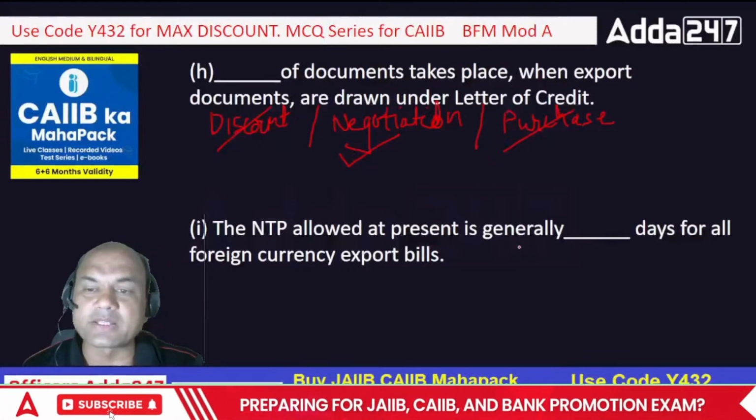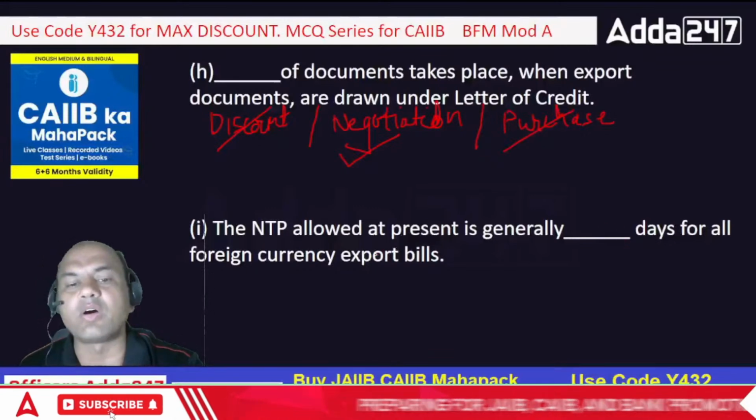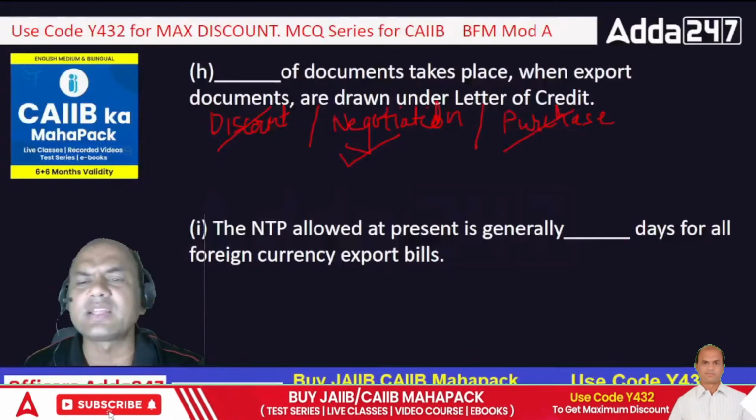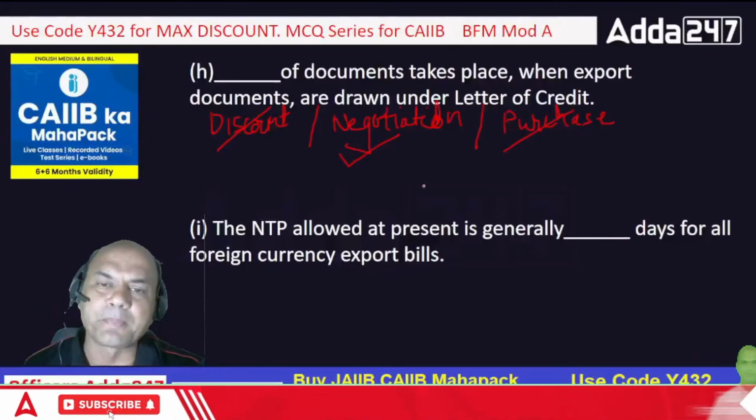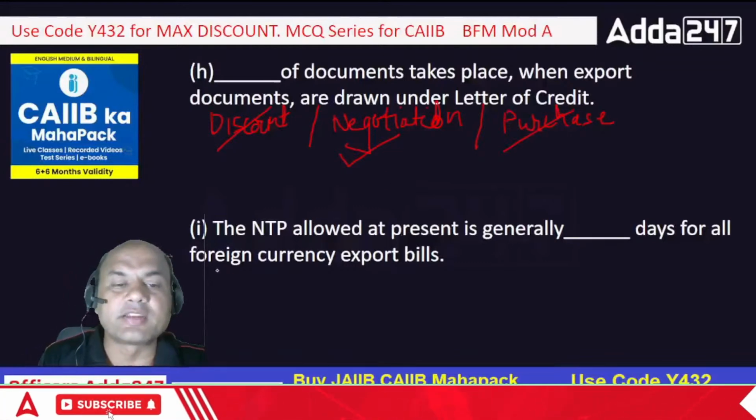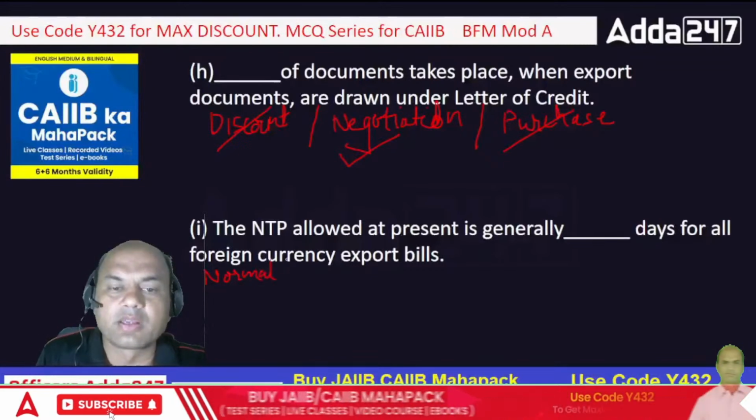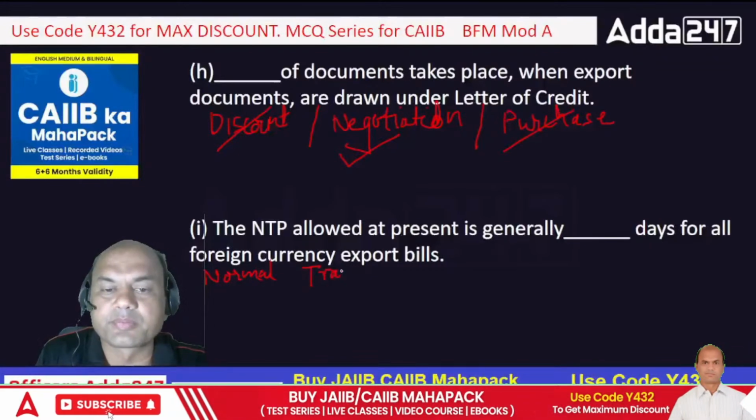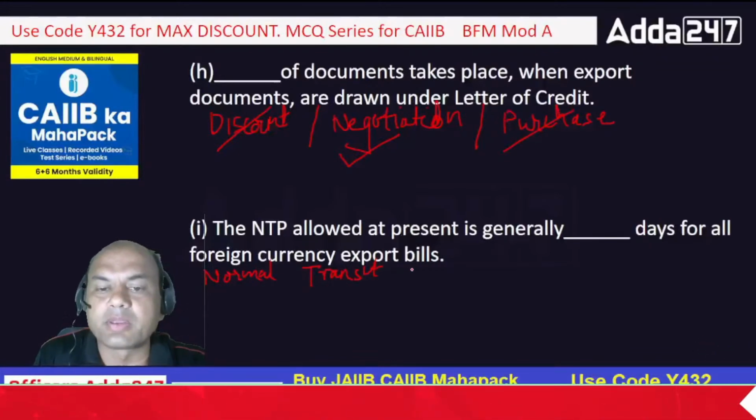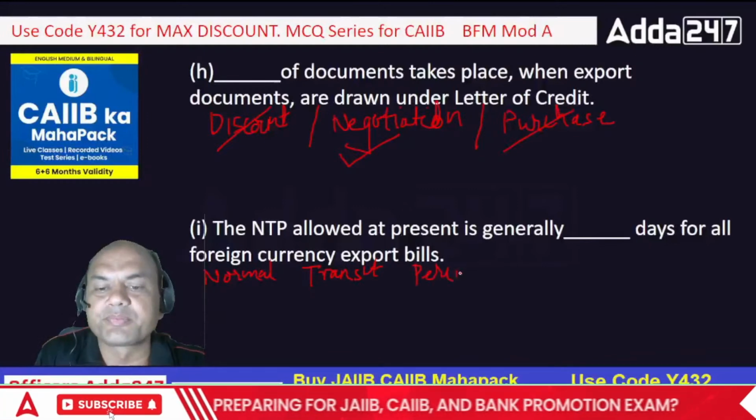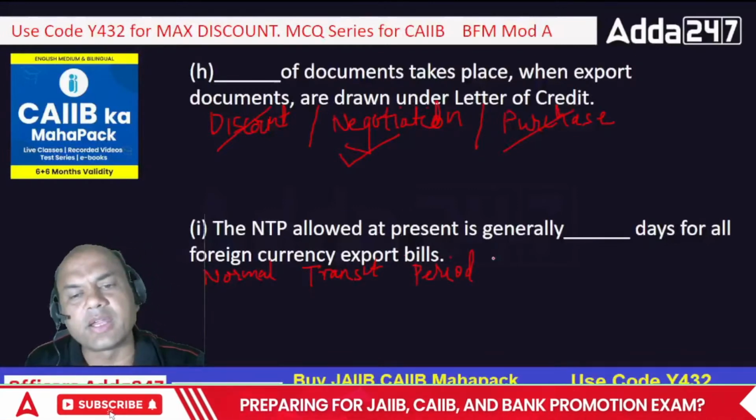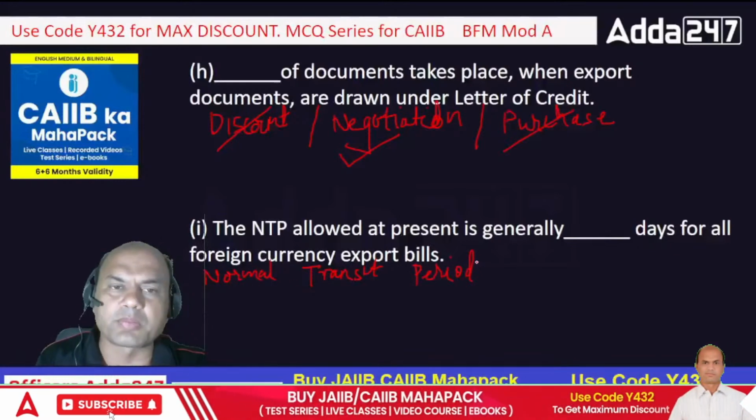The NTP allowed at present is generally dash days for all foreign currency export bills. So what is the NTP allowed? What is NTP basically? NTP is normal transit period. Okay, that is NTP. NTP means what, this normal transit period?